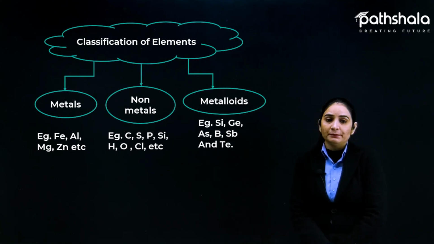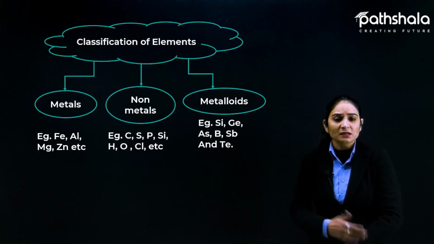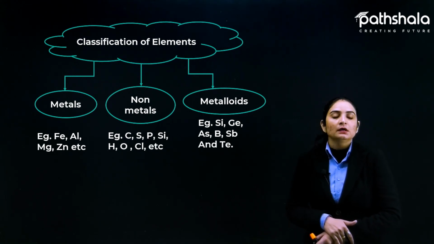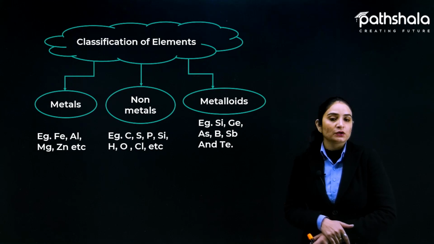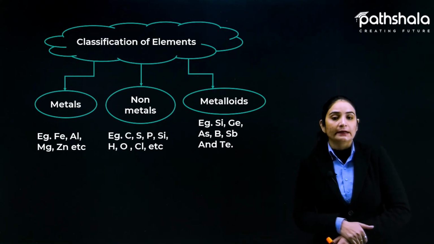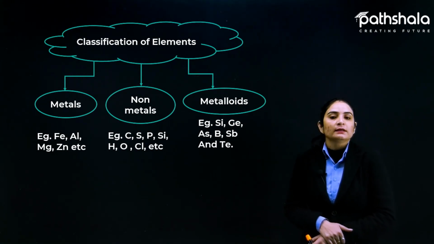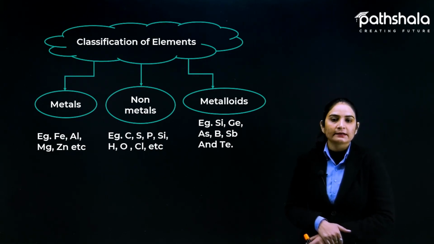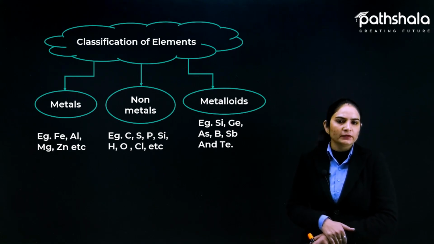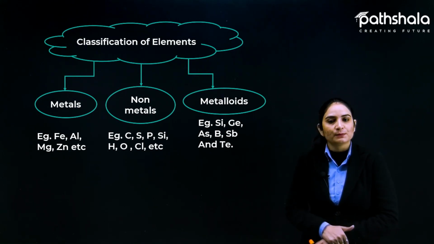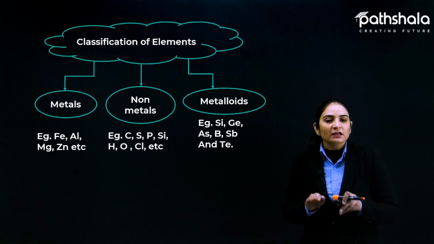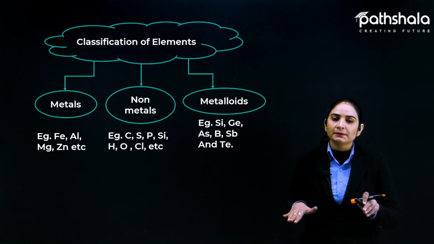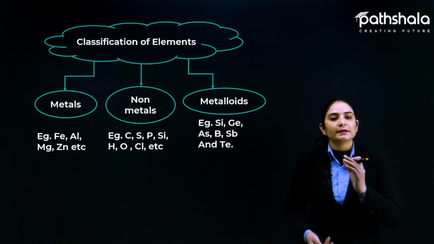What are metals? We have done this already because we are very well aware, but still we need a brief recap. Metals are electropositive in nature. They can donate their electrons very easily. They are very reactive. In case of non-metals, they are electronegative in nature. It means they are not that reactive. They are less reactive, bad conductors of electricity and so on. We can proceed further with the properties part. Then metalloids. Metalloids are intermediate between metal and non-metal. Sometimes they behave like metals, sometimes like non-metals. So they are termed metalloids.